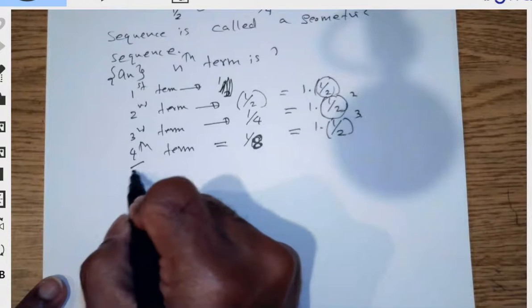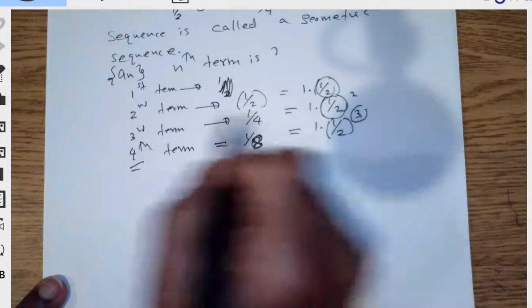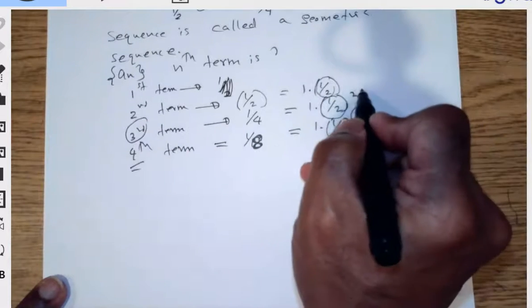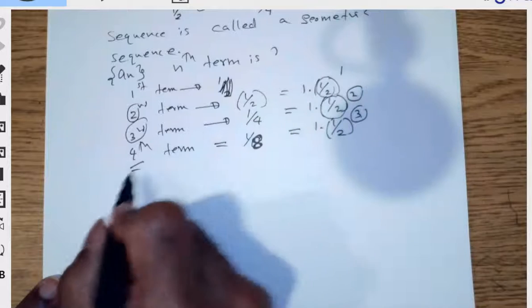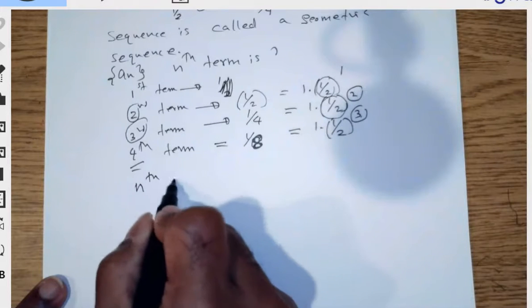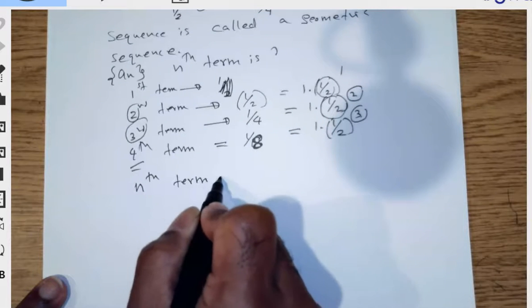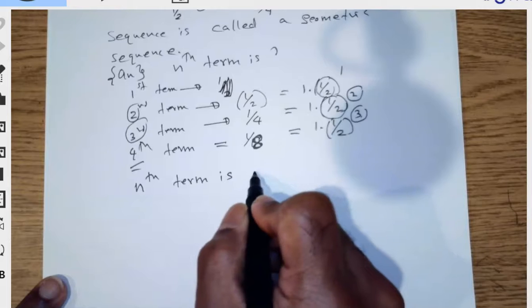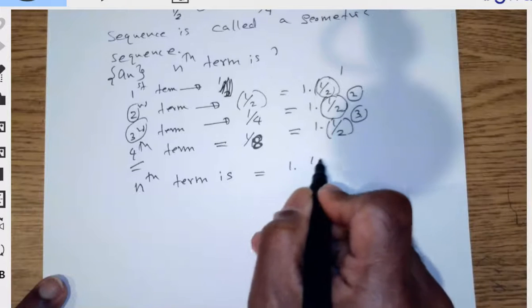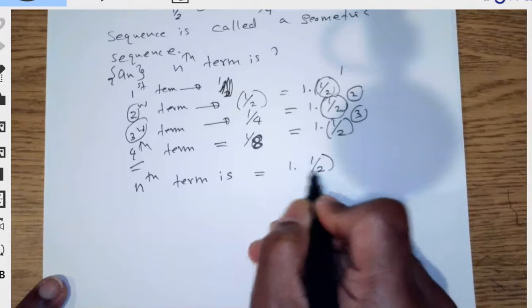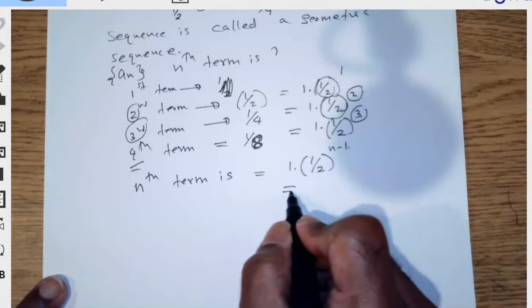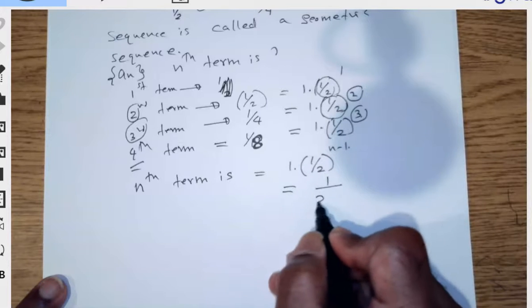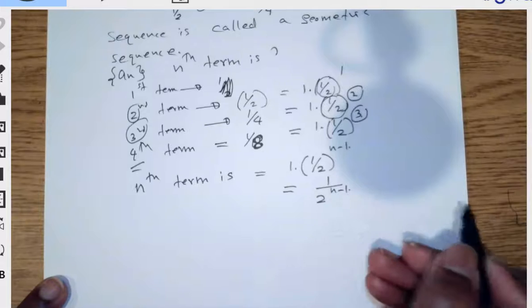When you have the fourth term, you get the third power of 1/2. The third term, the second power of 1/2. The second term, the first power of 1/2. So we can say that the nth term is 1 times 1/2 to the power n minus 1. This can be written as 1 over 2 to the n minus 1.